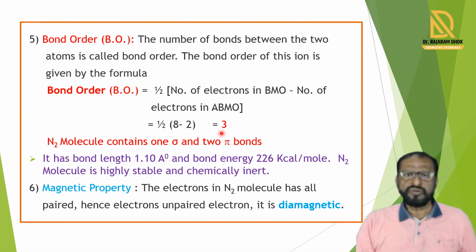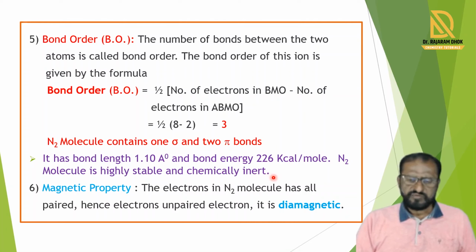So the N2 molecule contains 3 bonds, one sigma bond and 2 pi bonds, and because of that N2 is a strong molecule. Its bond length is 1.10 Angstrom and bond energy is 226 kilocalories per mole. So N2 is a highly stable molecule and chemically inert.